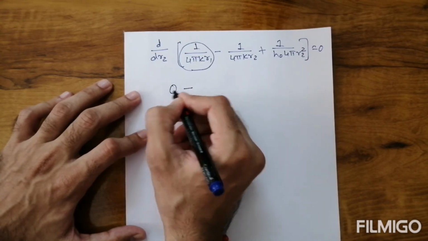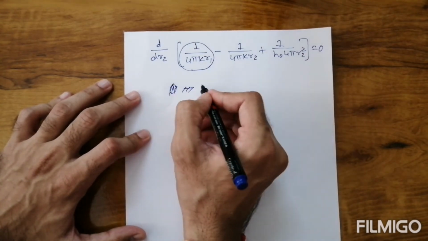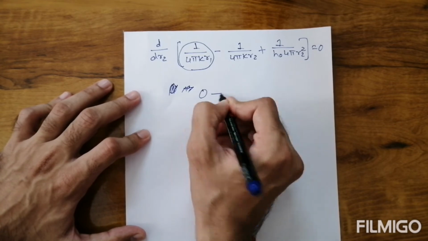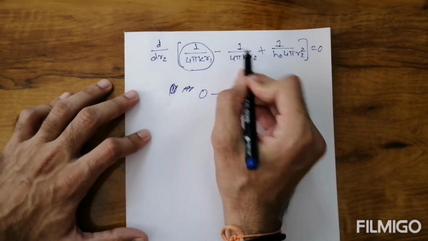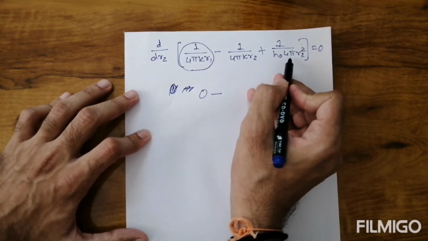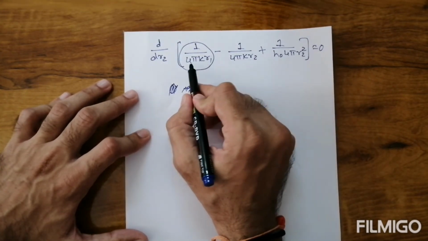So the first term is 0, and the minus sign is kept as it is. Now 1 upon 4 pi k: we take the 4 pi common, so we do not consider the 4 pi here.